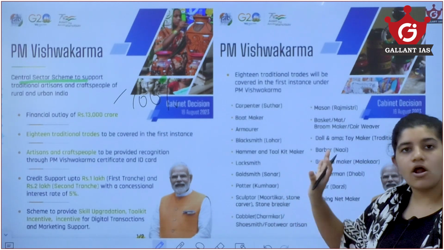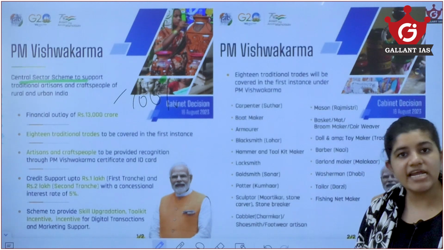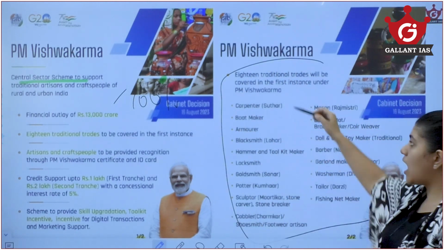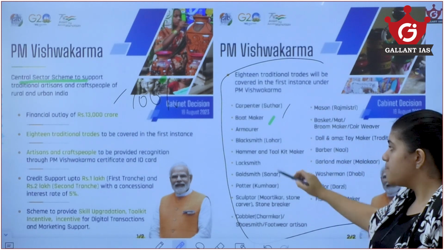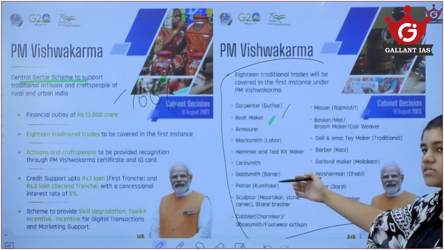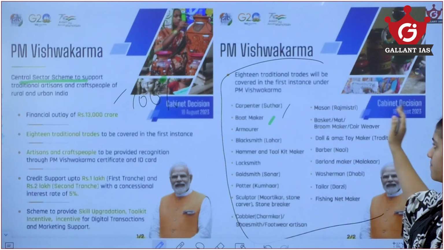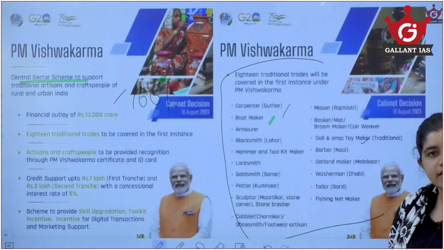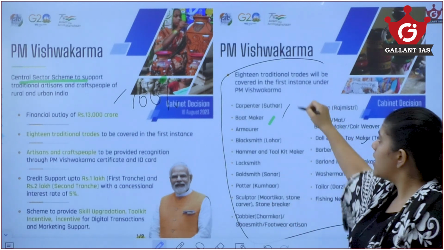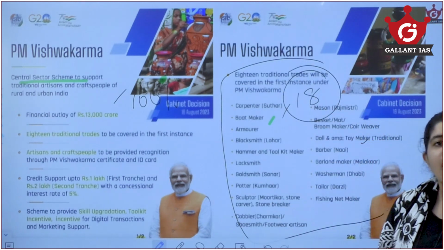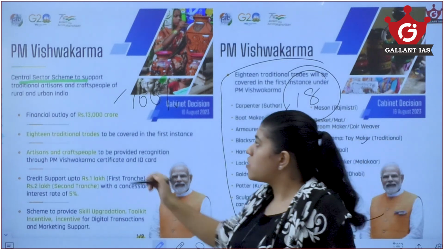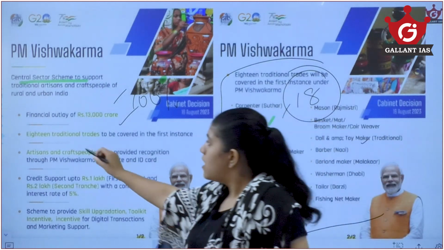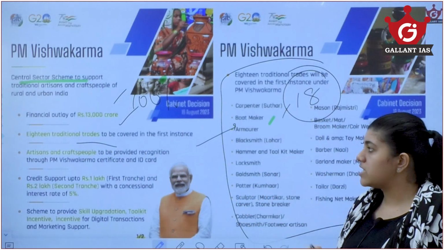Kanchipuram silks and all are not included, but there are 18 categories that are included as traditional trades. There are carpenters, boat makers, goldsmiths, blacksmiths, potters, cobblers, sculptors as such. There are 18. Even toy makers, doll makers, and barbers are included in this scheme. It focuses on 18 traditional artisans and craftspersons. Now a total financial outlay of 13,000 crores is given out of it, and there are 18 traditional trades, as I have told you.